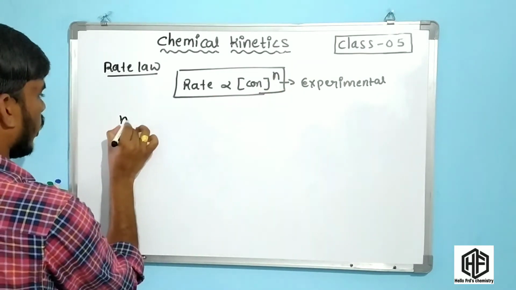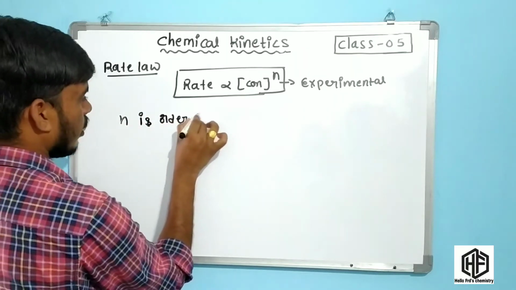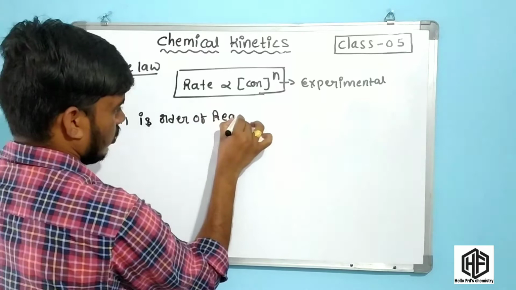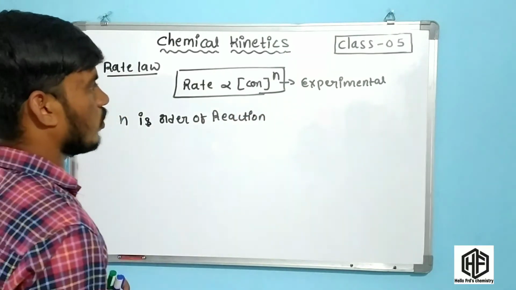Friends, this n is called the order of reaction. This is very important, friends.